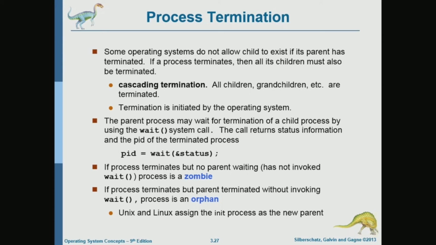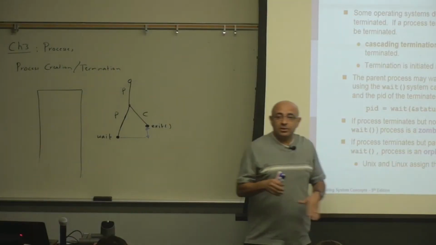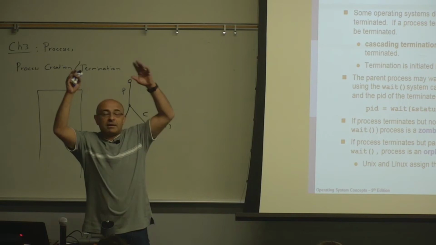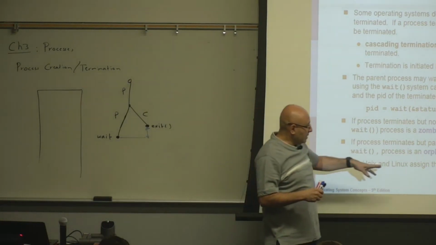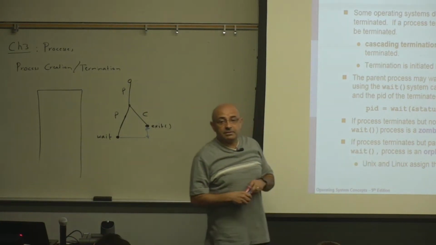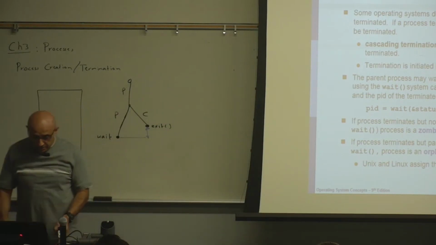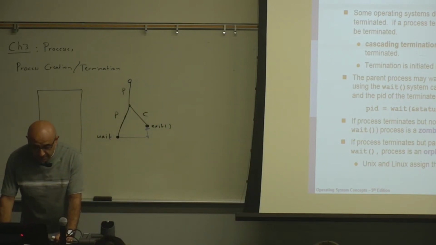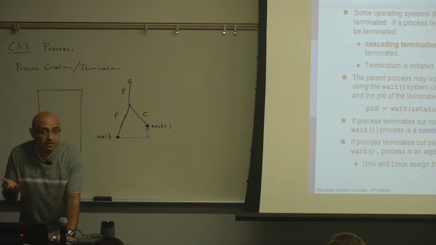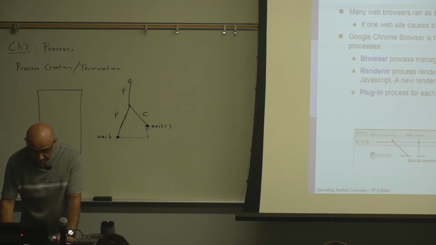And in some systems, for example, in some Unix systems, if there is a child without a parent, then the system will assign the init process, which is the grandparent of all processes in the system. It will be the new parent. So it's like the government taking care of an orphan who has no parent. And in this case, the system is like the government.